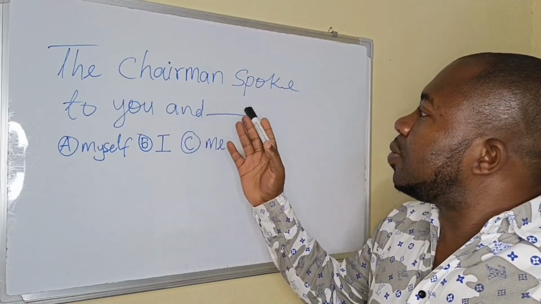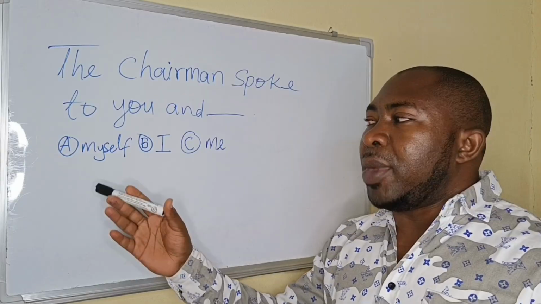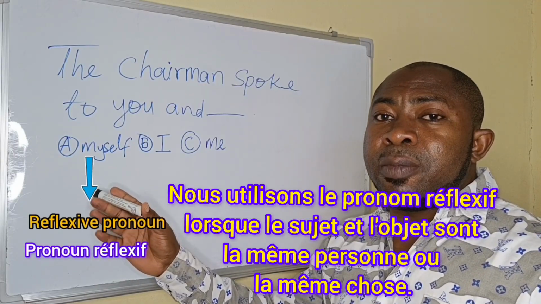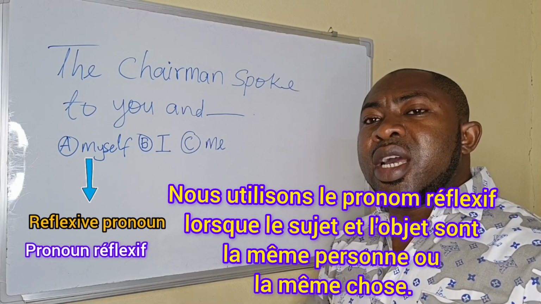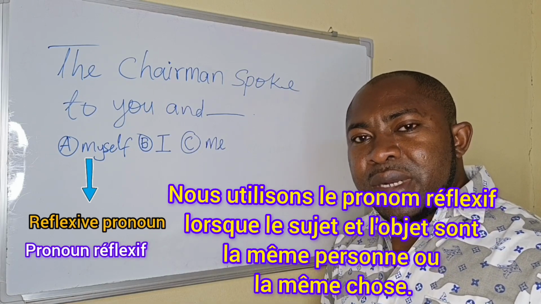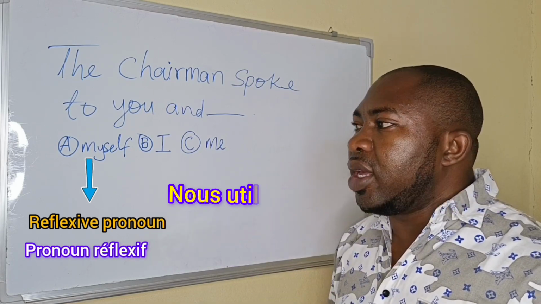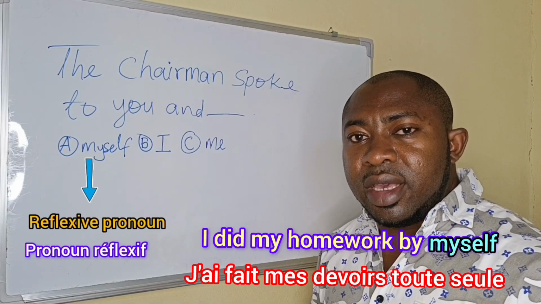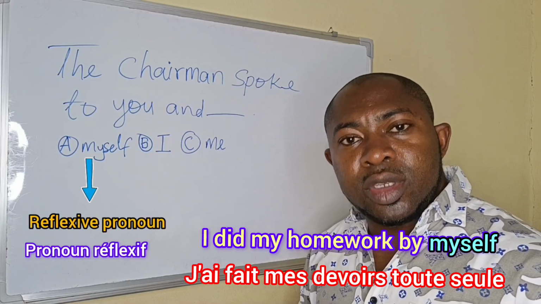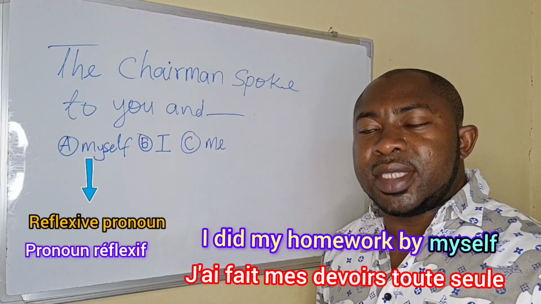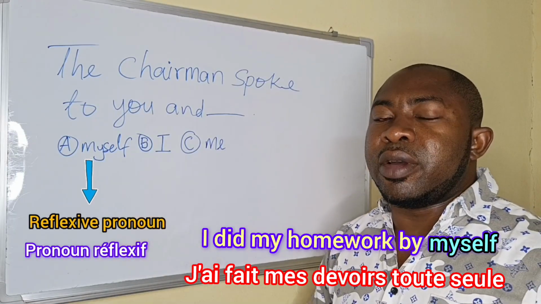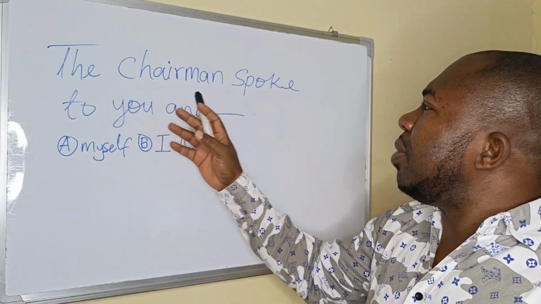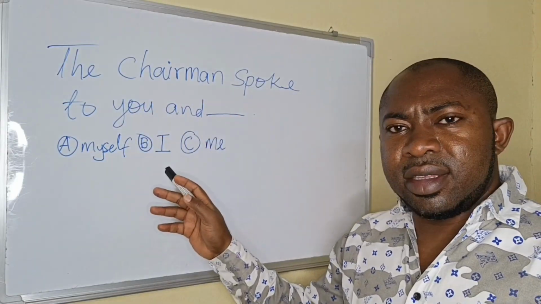Is it the chairman spoke to you and myself? Myself is a reflexive pronoun. And we use a reflexive pronoun when the subject and the object is the same person or the same thing. Okay? So I did my homework by myself. So I am the subject. I'm also the object in this particular sentence. That's a reflexive pronoun. So will I say the chairman spoke to you and I?